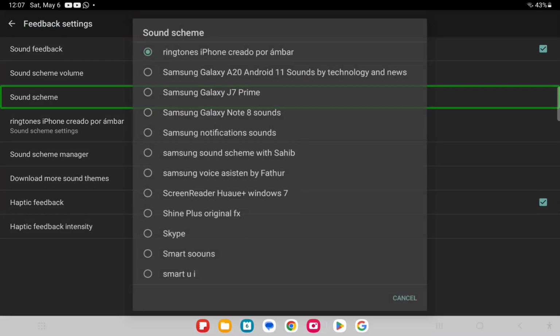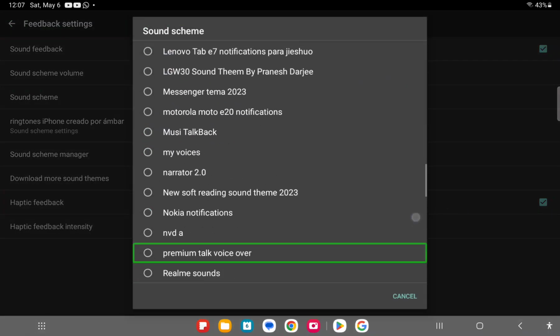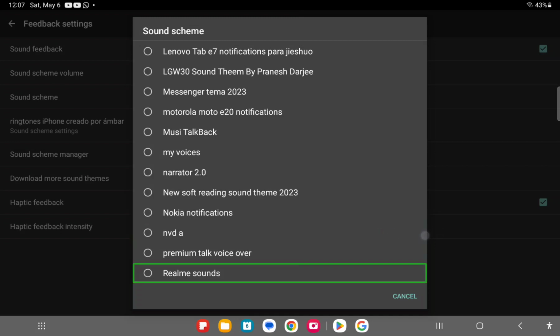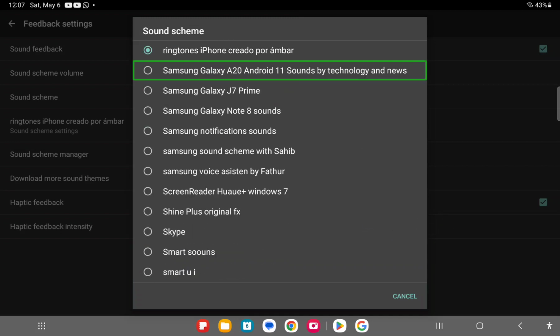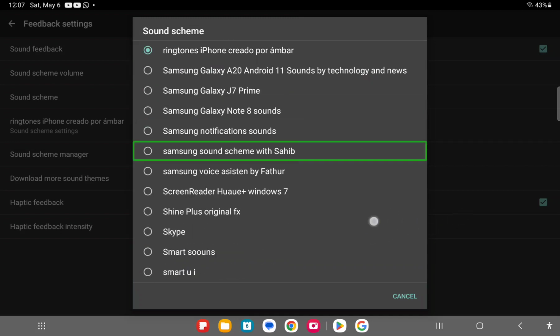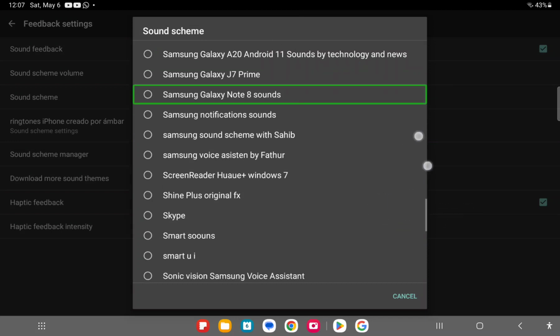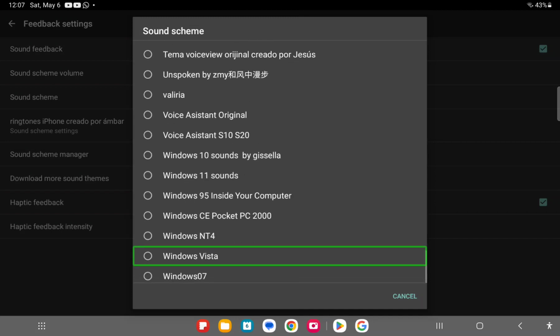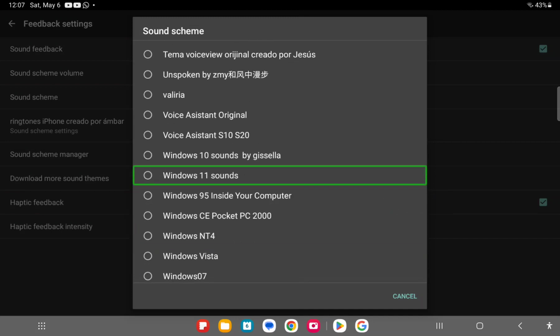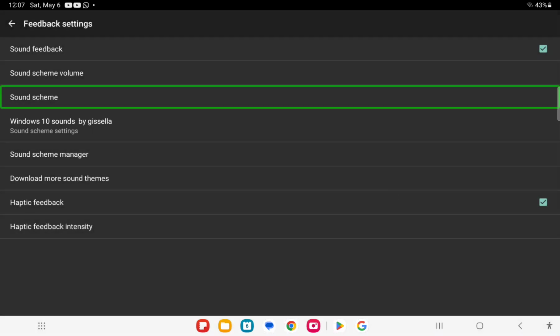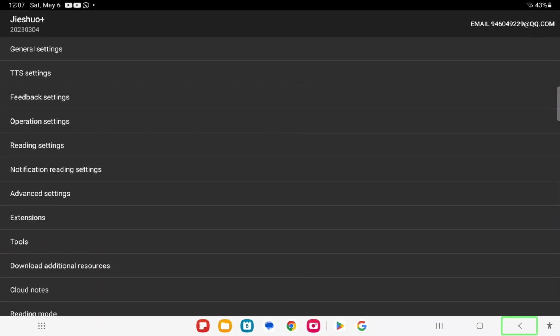Sound scheme. Sound. Ringtones up. Sound. NV. Knock. Realm sound. Sounds. Windows Vista. Windows 11. Windows 10. Feedback. Back button. G's Huo Plus.